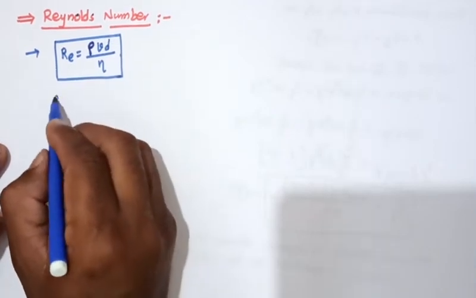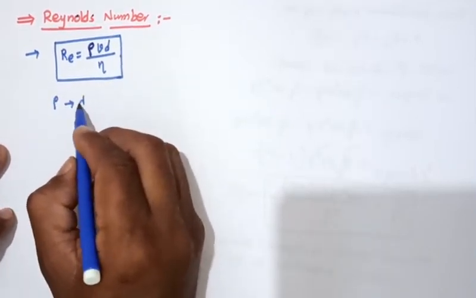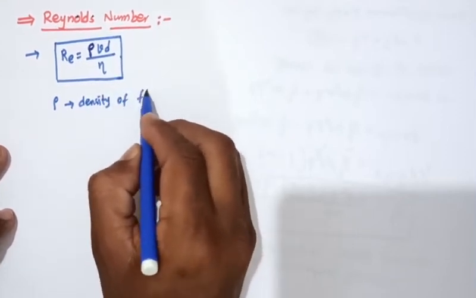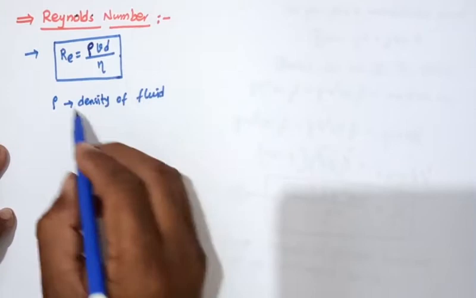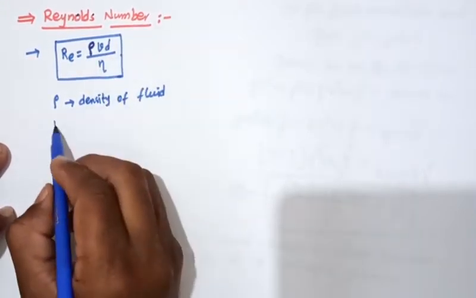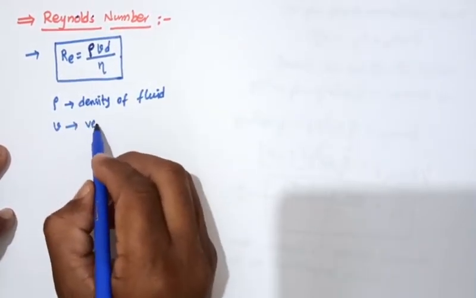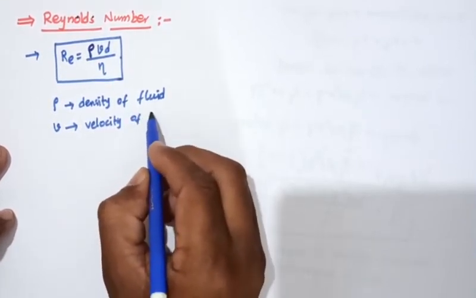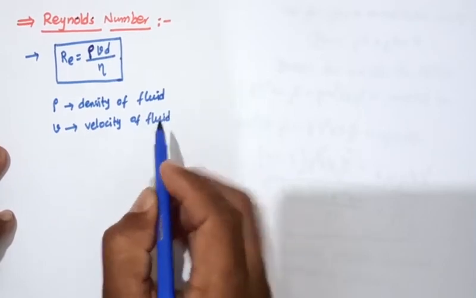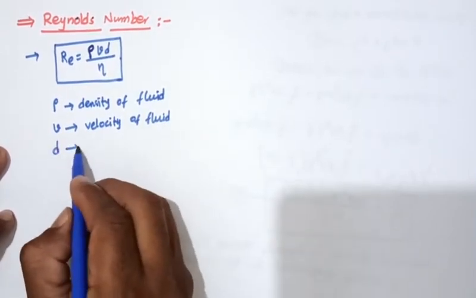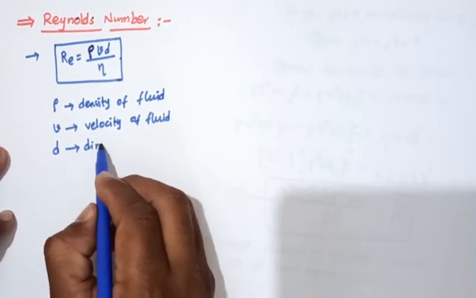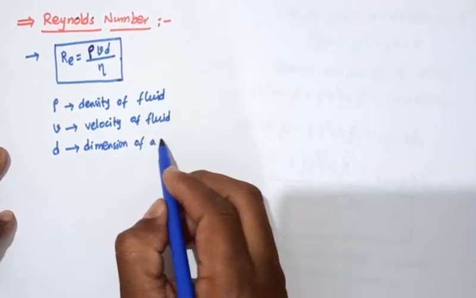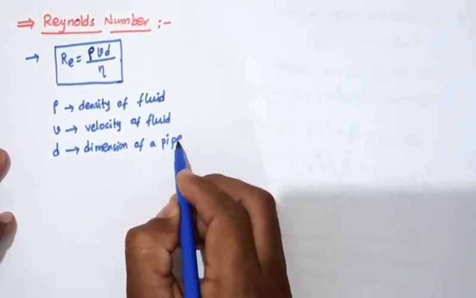Okay, here rho is the density of the fluid flowing, and v is the velocity of the fluid, and d is the dimension of a pipe or a tube.